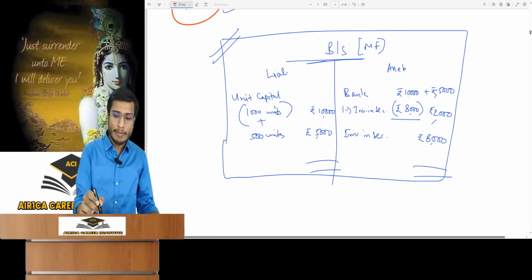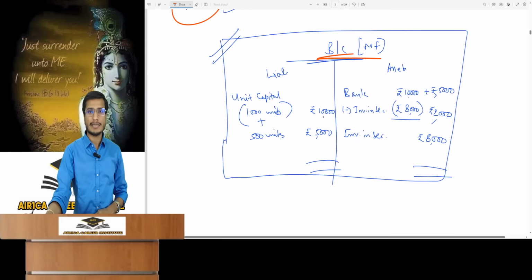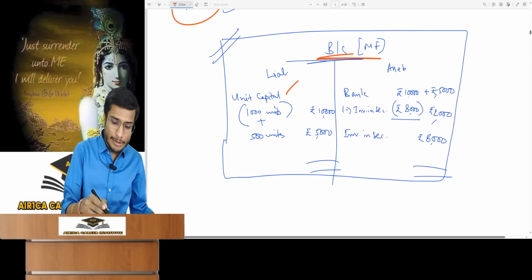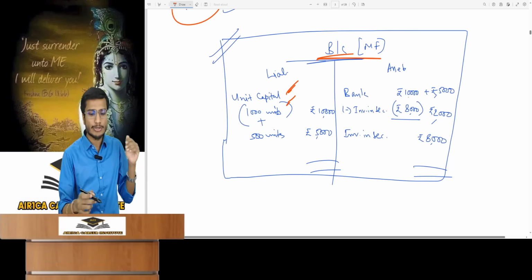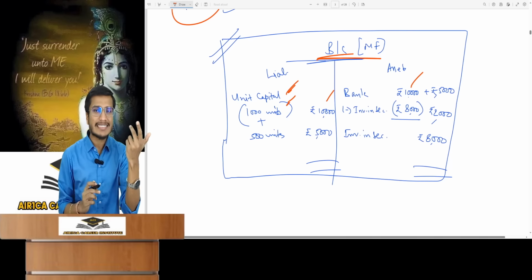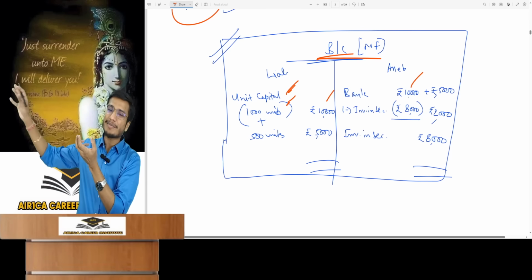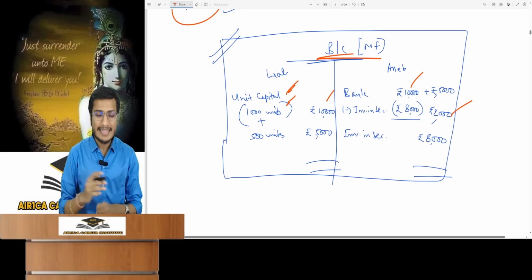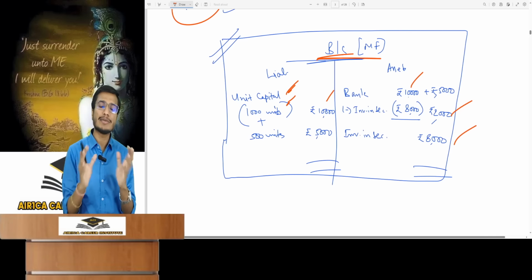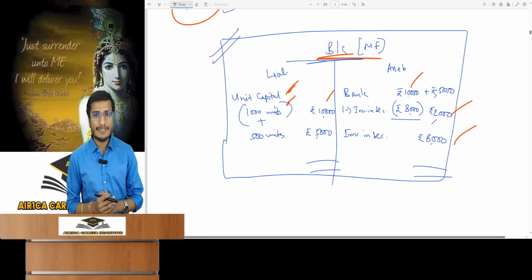See, what happens in this is we always understand mutual funds with a balance sheet because this is the way to understand this chapter. This way you get complete clarity. First, mutual fund collects money forming unit capital. Suppose 1000 units yielded 10,000. The bank balance became 10,000. But the mutual fund invested rupees 8,000 out of rupees 10,000 in the stock market. Bank balance decreased to 2,000 with 8,000 invested in security. This shows a mutual fund's balance sheet preparation. This will be useful later when I provide you the reference point.